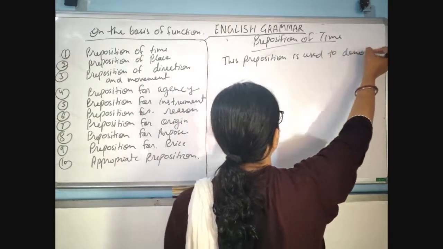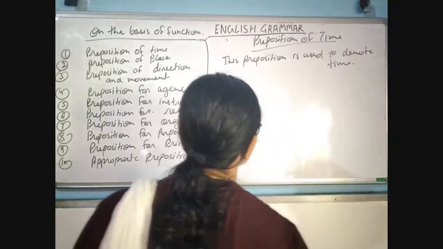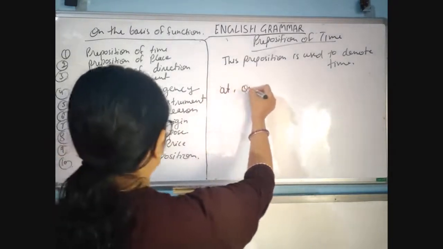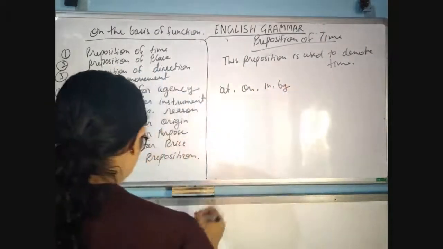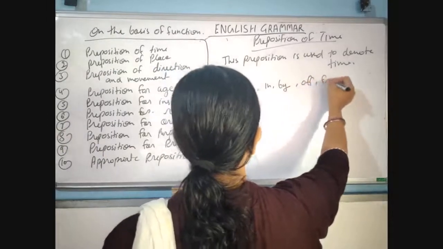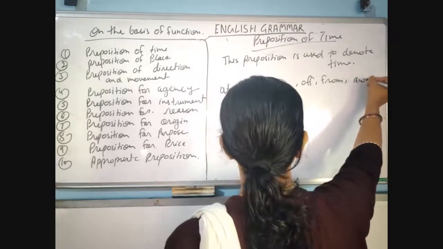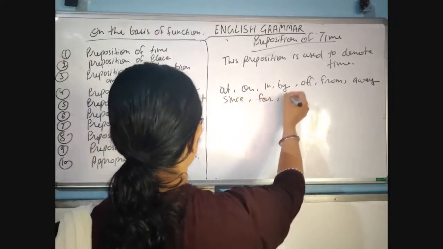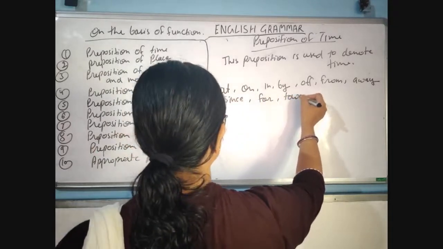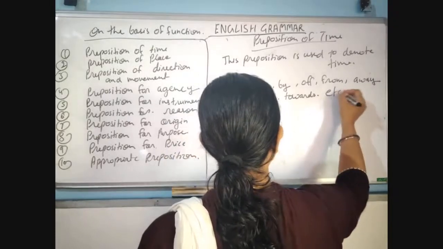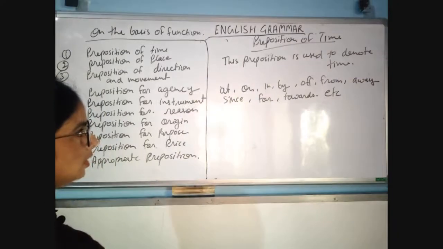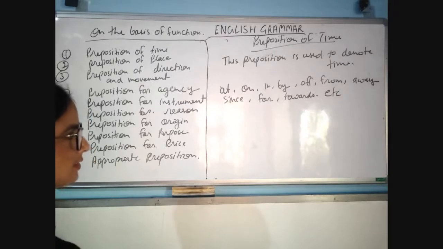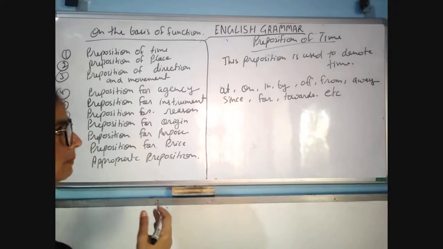Examples: at, on, in, by, of, from, away, since, for, towards, etc. At, on, in, by, of, from, away, since, for, towards, and these are the prepositions of time.